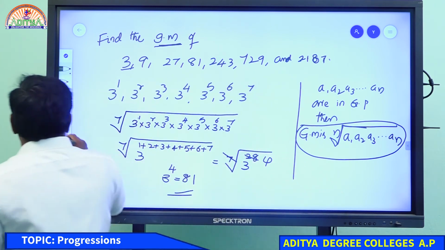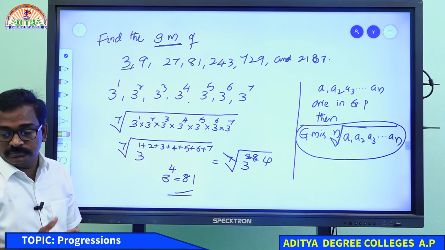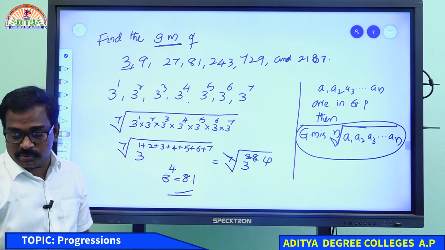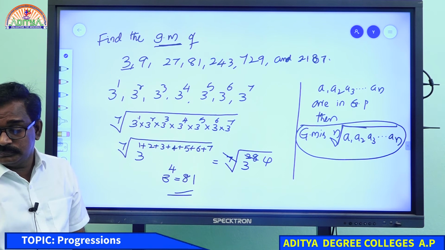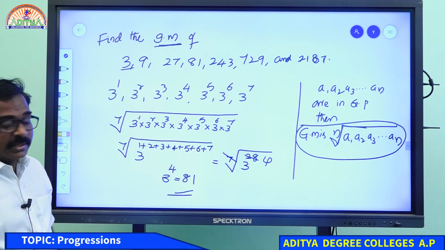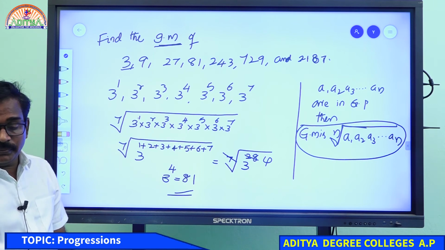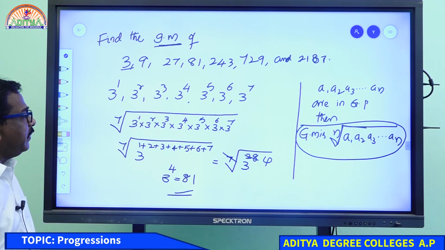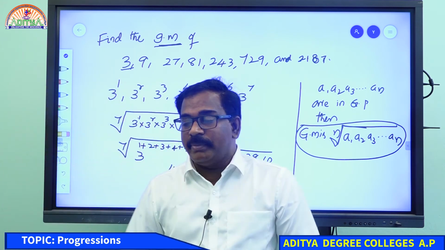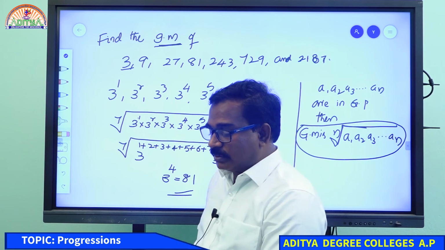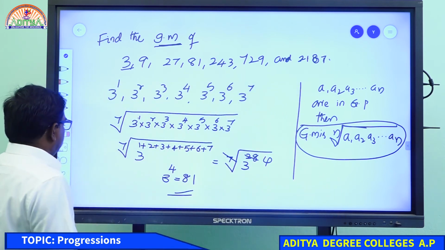I'll give one more small example. Is it clear for everyone? Any doubt about geometric progression? When 7 terms are there, simply we can take the middle term also as the geometric mean. Somebody written that. Doing many examples, you will get clarity. First only we cannot.